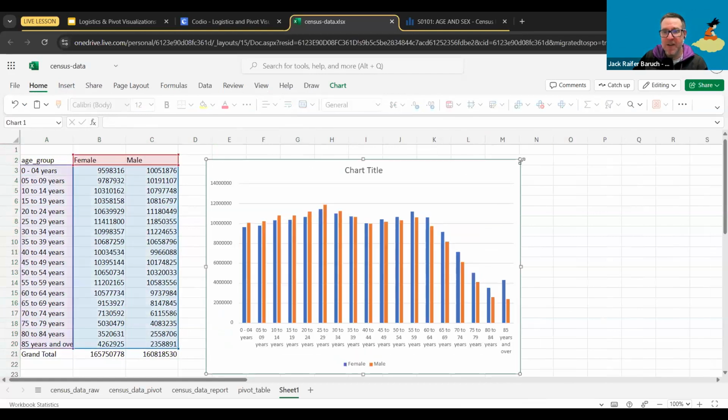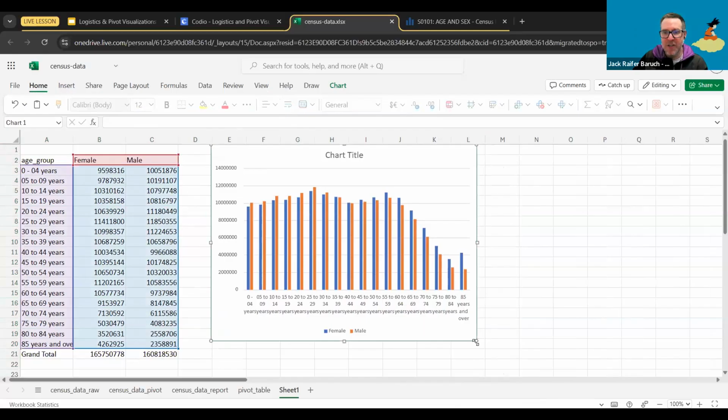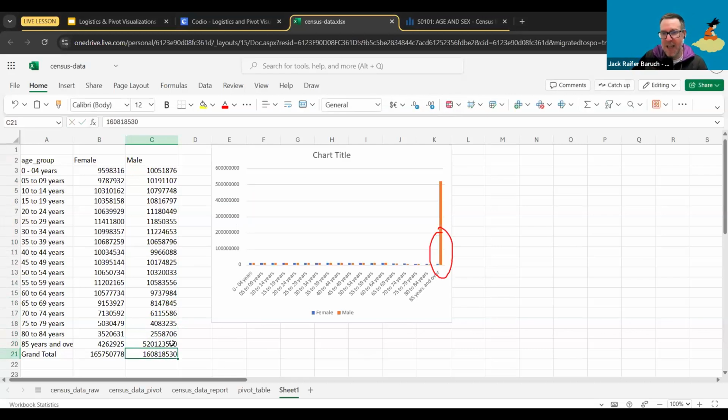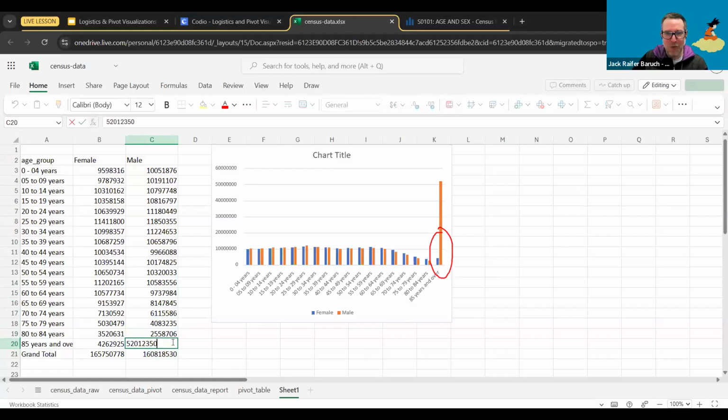Now, the cool thing about this one, if for whatever reason you need to change the data, is that now this is just data. This is no longer a pivot table because I just copied the values, not the actual pivot. So in other words, this I can change. So I could actually move here and change this to 0. And as you can see, it actually does change. Oops. See over here, let's do it again. So now I'm going to put another big number, and boom, now it's there. I'm going to do a bigger number with a couple of zeros. And now it became too big. See the problem with adding zeros? Zeros always make things too big.